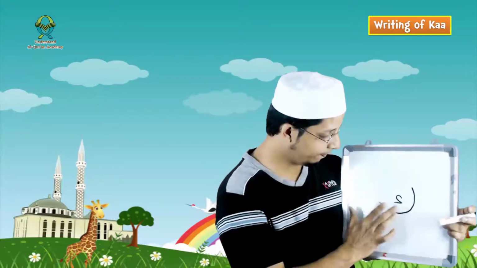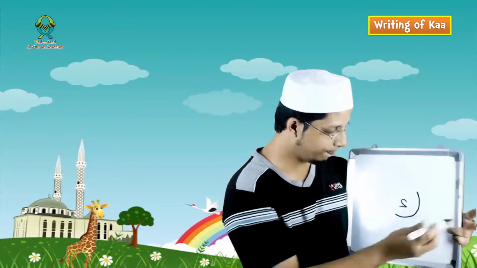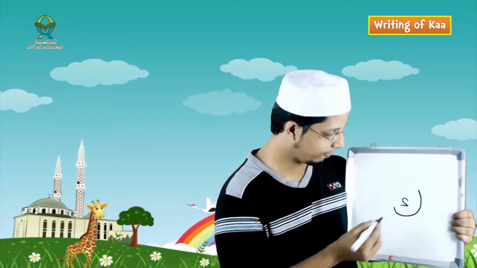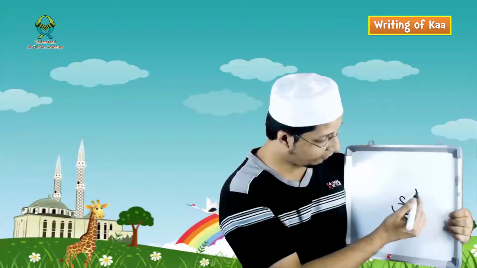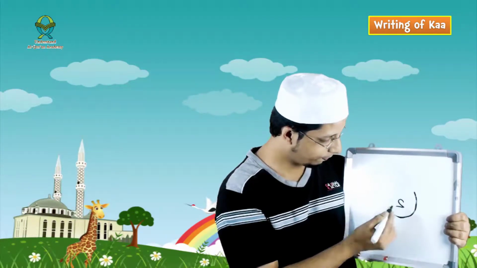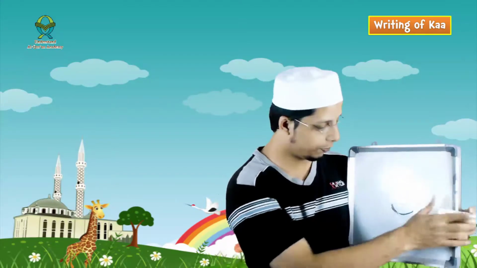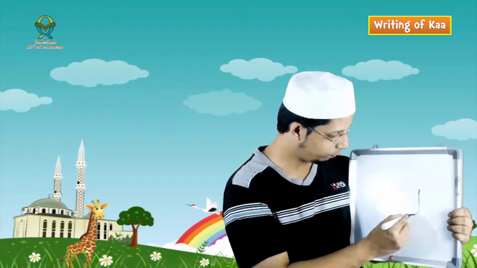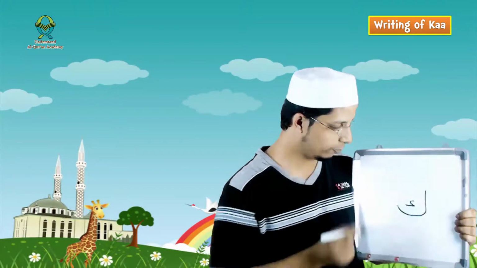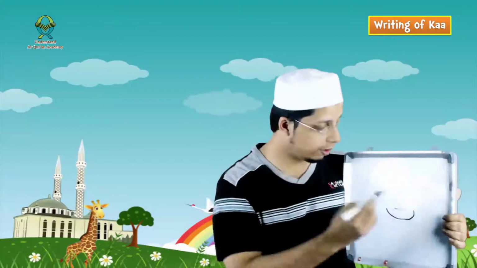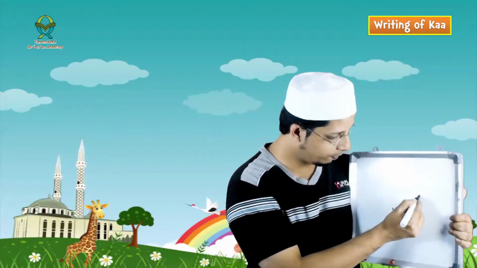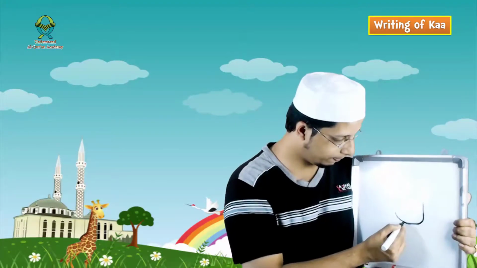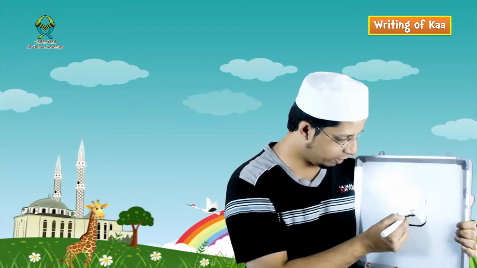Let me write again. Don't make any mistakes. So you have ka like that. Oops, that's not good. Let's try it again. Wonderful. Very good. Now, write with me. It's your turn. Take your pen and paper and start writing. Very good. That is ka.